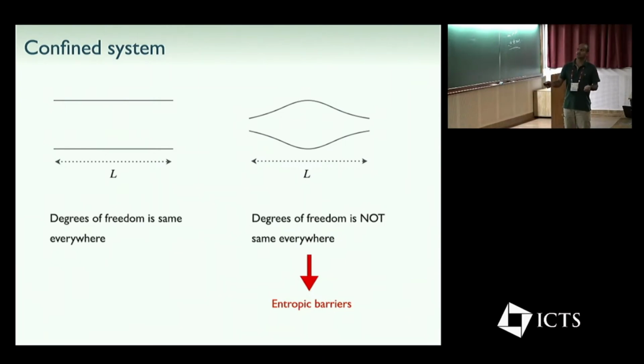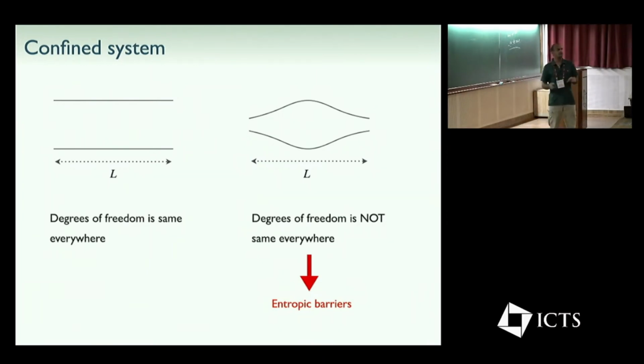If you take a flat channel like this, of length L, the degrees of freedom are the same everywhere, since along the transversal direction the width is the same. However, in this sinusoidal shaped channel, the degrees of freedom are not the same everywhere. They are position dependent. For example, here the particle has more space to explore, whereas here the particle has less space to explore. That's how entropy comes into the picture, and this entropy controls the diffusive behavior of the particles. That's what we are interested in.